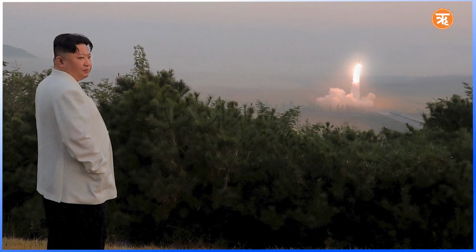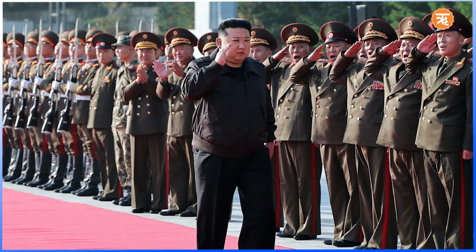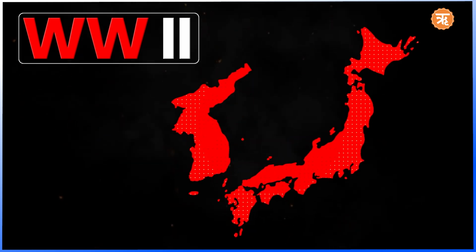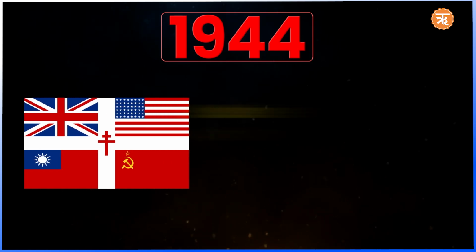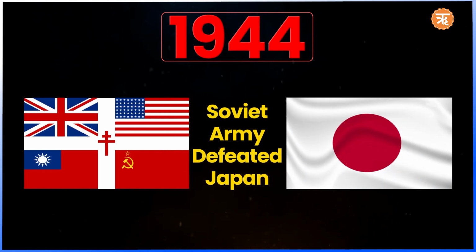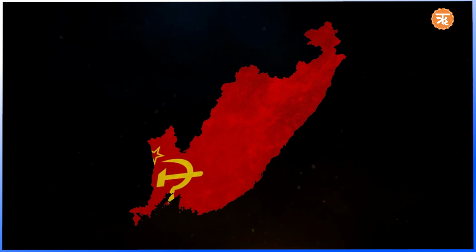under its erratic dictator Kim Jong Un, it has become a place unfit for living due to worldwide sanctions. If we turn the pages of history, we find that during World War II, unified Korea was under Japanese occupation. When the Japanese army retreated in 1944 after being defeated by the Soviet army, which is also known as the USSR, which was part of Allied forces, Korea's northern part came under the Soviet control. At the request of another Allied member, the United States, Soviets stopped after occupying half of Korea.